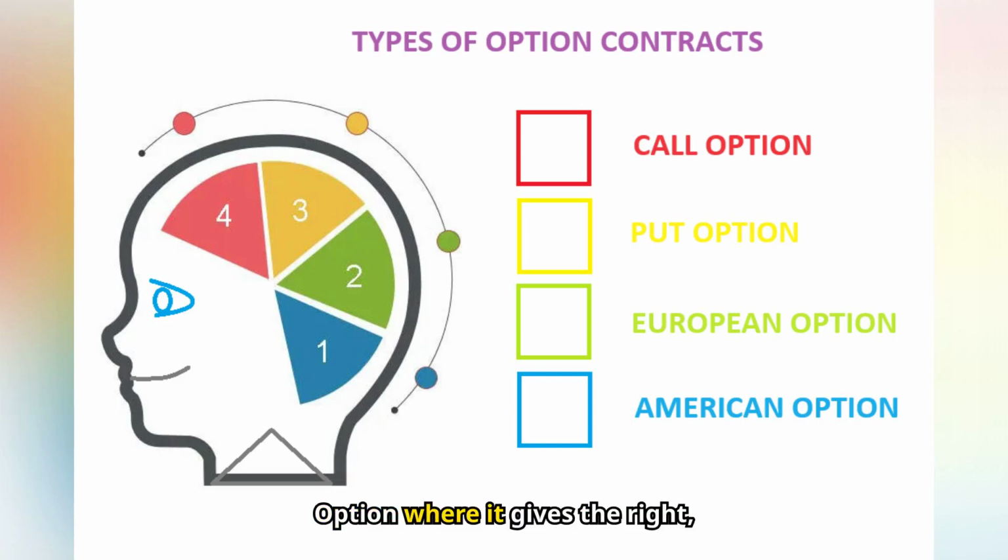2. Put option, where it gives the right, but not the obligation, to sell a specified asset on a set date in the future for a specified price. 3. European option, where it is an option that can be exercised only at expiry. And 4. American option, where it is an option that can be exercised on any date before its expiry.